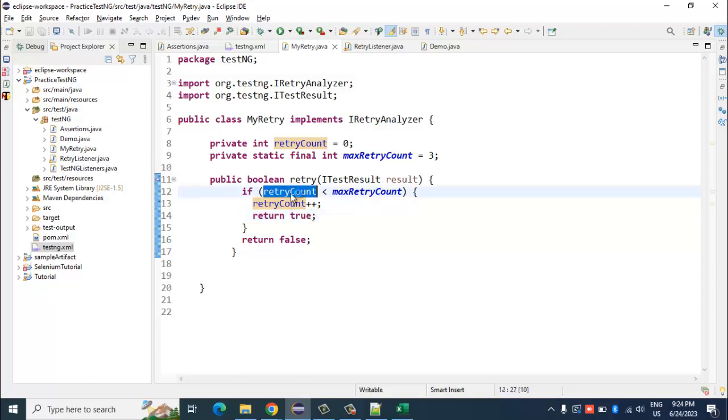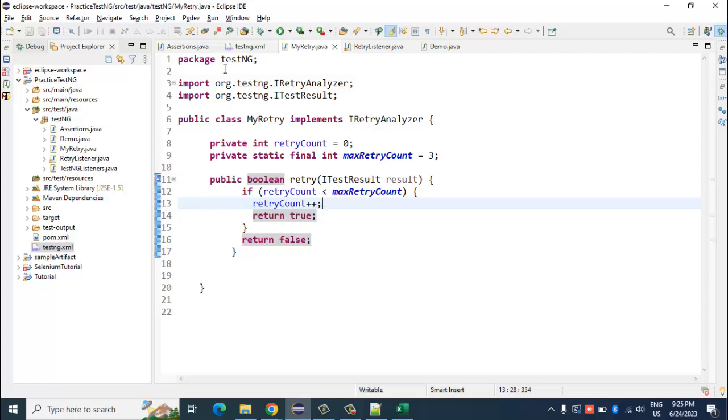However, when the retry count is finally no longer less than the maximum retry count, it will not go inside this if condition, and it will return false. And when the retry listener gets the value as false, it will not trigger that method another time. Does that make sense? Yes, Rahul, understood.